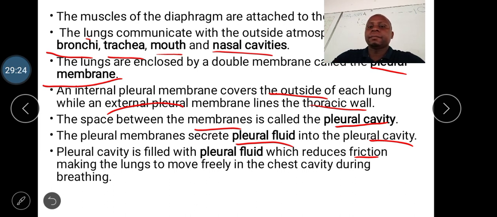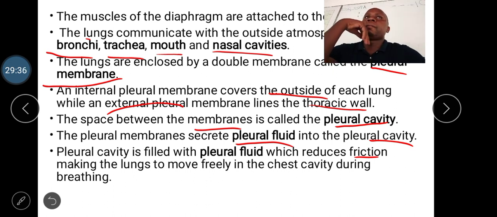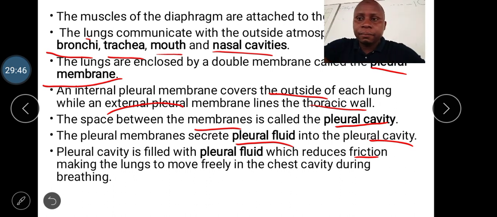Is it clear? Good. So, what have we learned today? We have learned so many things. What is the name given to the muscles that are found at the floor of the thoracic cavity? The sheet of muscles is known as the diaphragm.